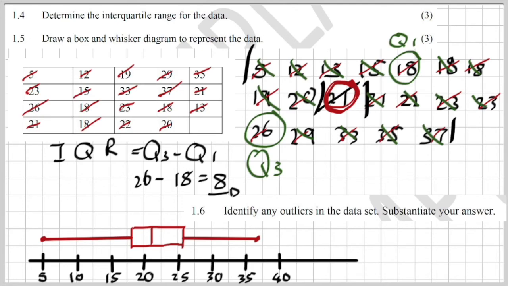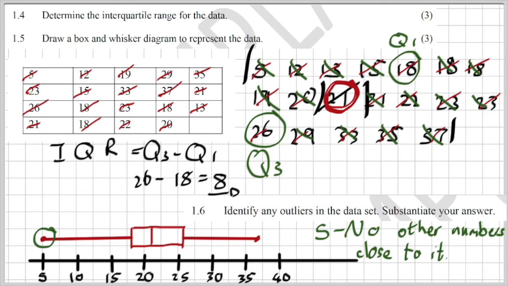And the only one that doesn't have any data close to it is the number 5, because there's no other number that comes close to it. The closest number to 5 is 12. If I look at why is the 37 not an outlier? Close to 37, there's 35 and 33. So it's definitely not an outlier. That's why I would say 5 is the only outlier because there's no other numbers that's close to it.